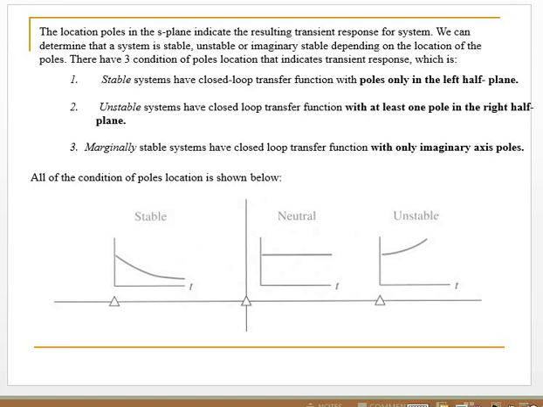And the third is marginally stable. A marginally stable system has a closed loop transfer function with only imaginary axis poles, meaning all the poles are only on the imaginary axis. The conditions of pole location are shown below. See, this is the stable system: the response is reduced as time increases. For marginal stability, the response is constant while time increases. For unstable, the response increases as time increases.